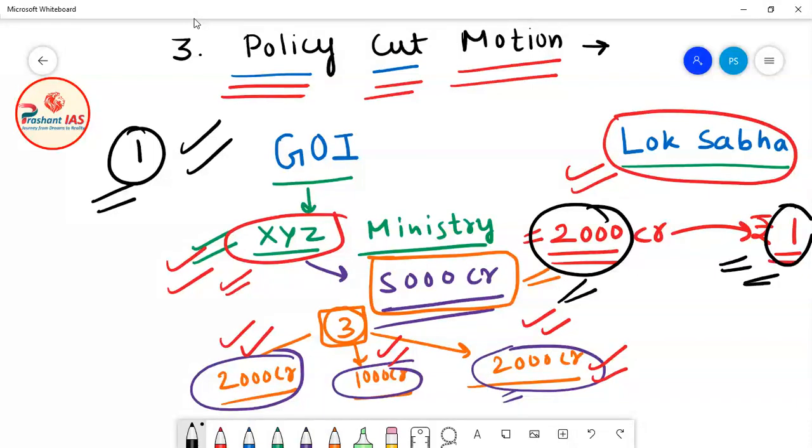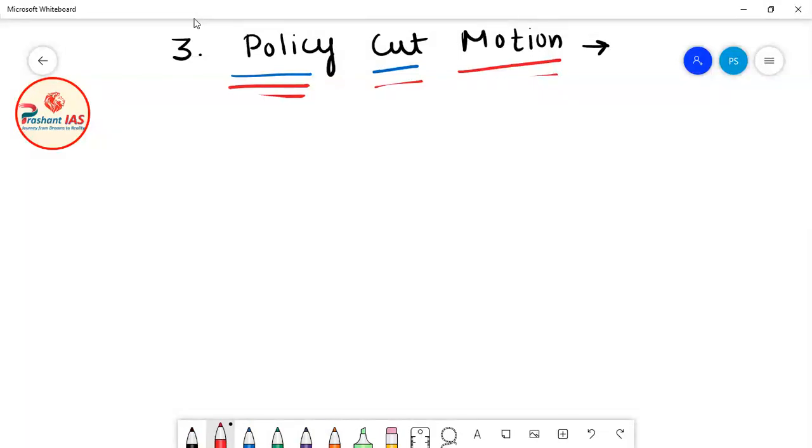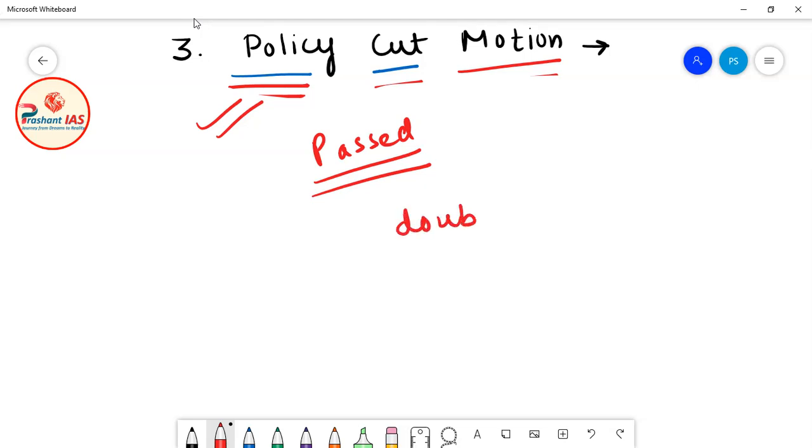Now friends, there is one very important significance of the policy cut motion: if it is passed by Lok Sabha, then the government is considered censured. It means the government is doubted, whether it is really enjoying majority in Lok Sabha or not.